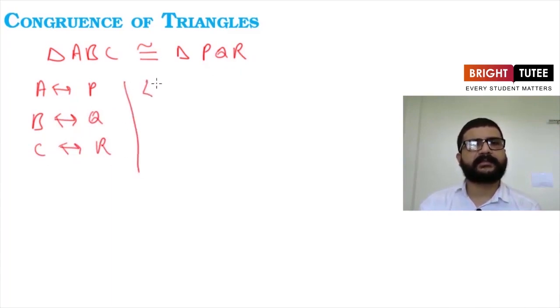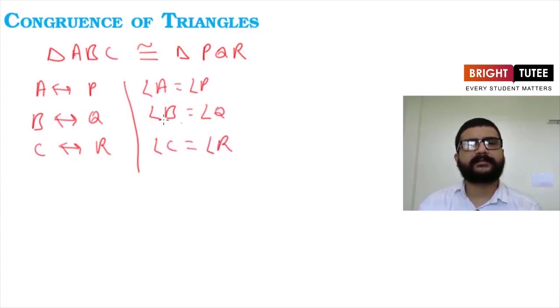The same will be the case for angles also. Angle A is equal to angle P, angle B is equal to angle Q, angle C is equal to angle R. These are the corresponding angles.